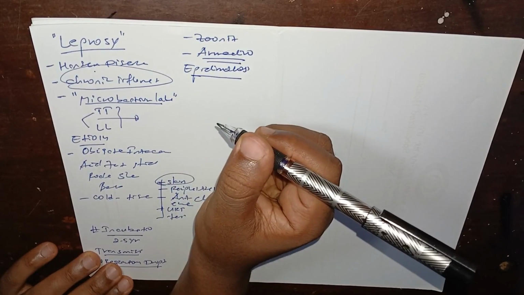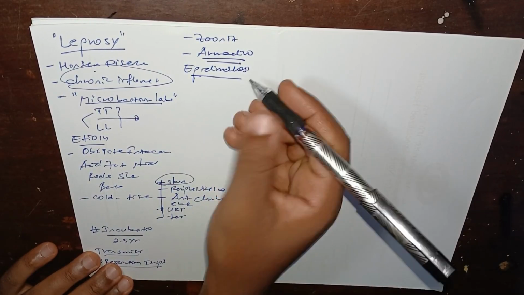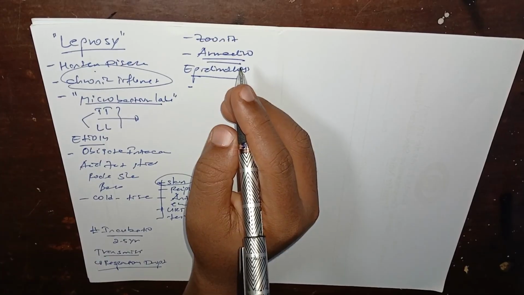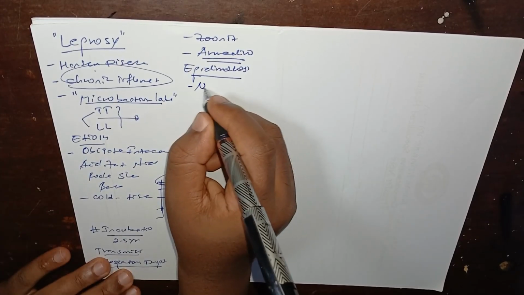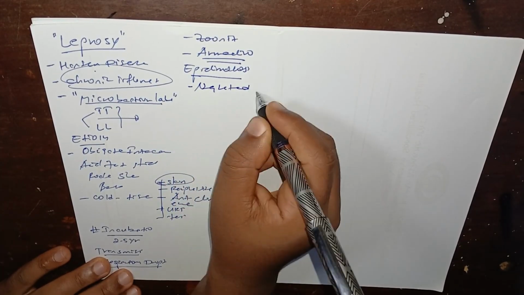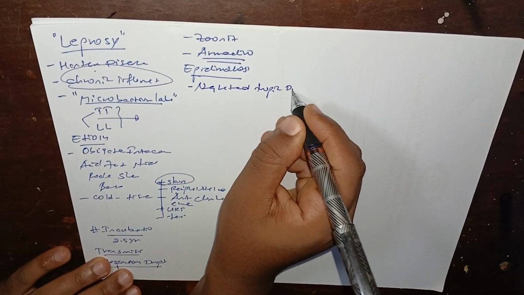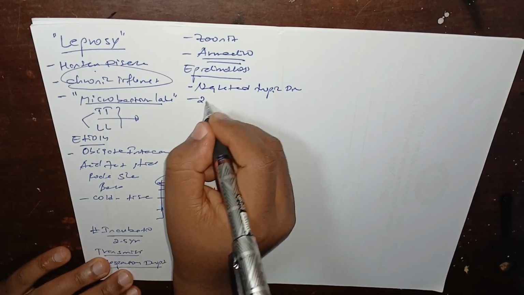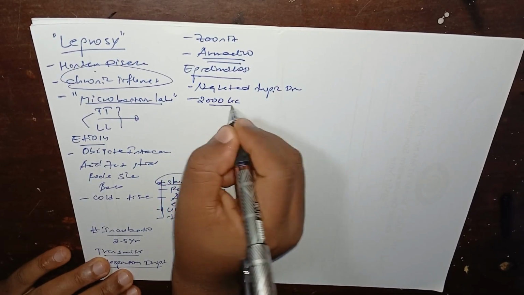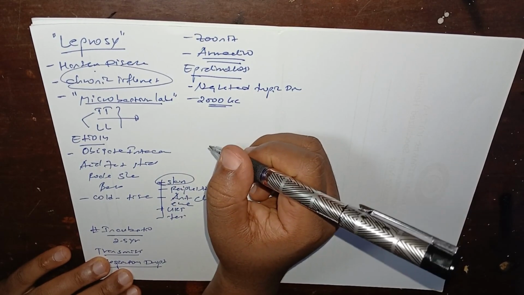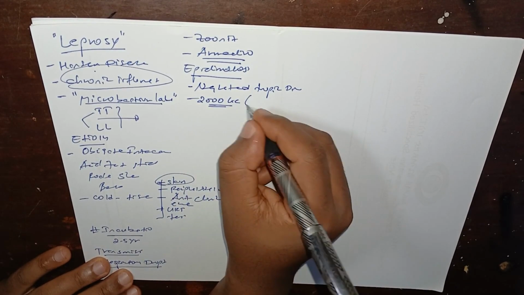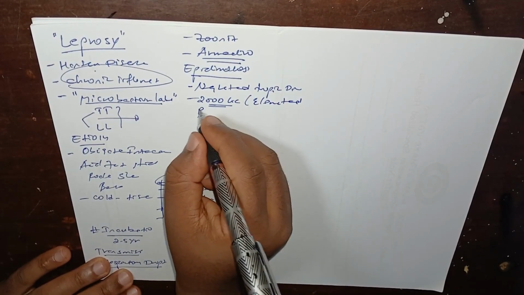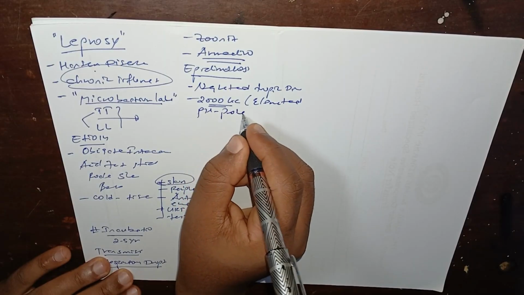When you look at the epidemiology and prevalence, currently the WHO states it as a neglected tropical disease, because in 2000 it was announced as an eliminated public health problem.